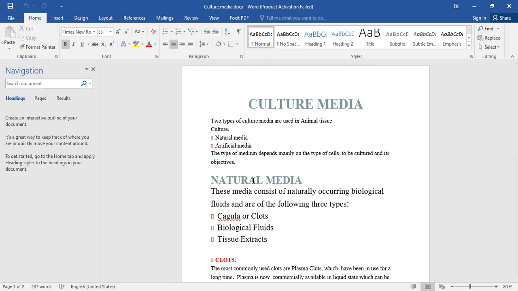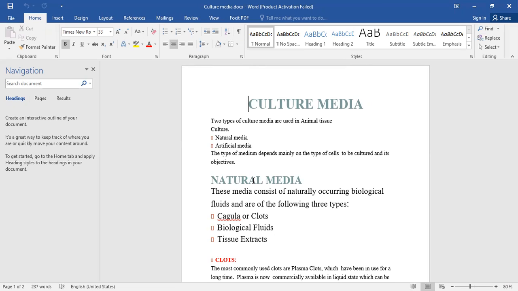Natural media is the media which contains biological fluids in its composition. What is the need of these biological fluids? Because we are studying animal cell culture, and in animal cell culture we need complex media, and the complexity is found only in the biological fluids.